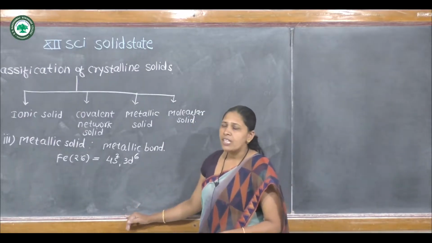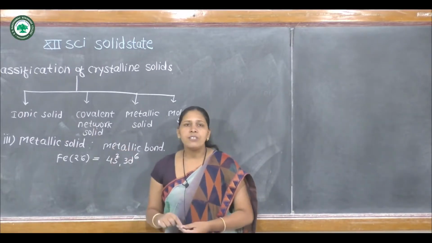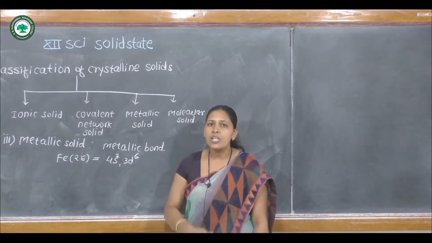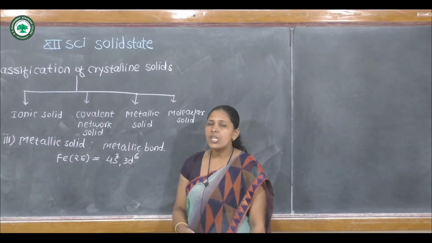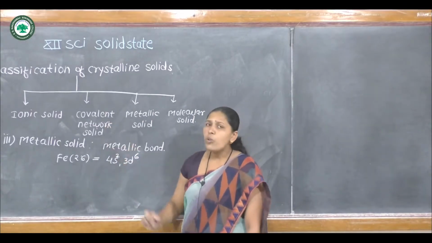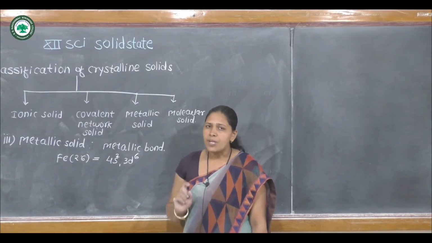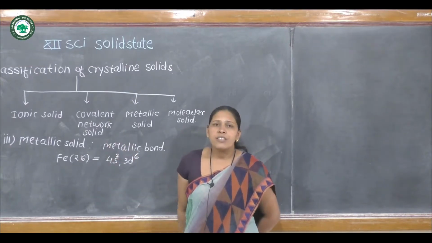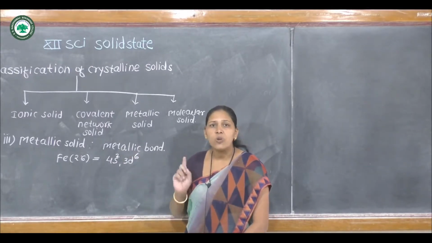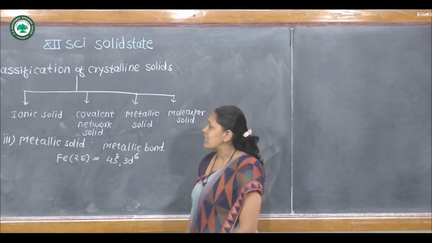Now a comparison between these three types. Ionic solids are non-conductors of heat and electricity in the solid state, but when an ionic solid is dissolved in water, they are good conductors of heat and electricity. Covalent network solids are poor conductors of heat and electricity because electrons are localized in covalent bonds.